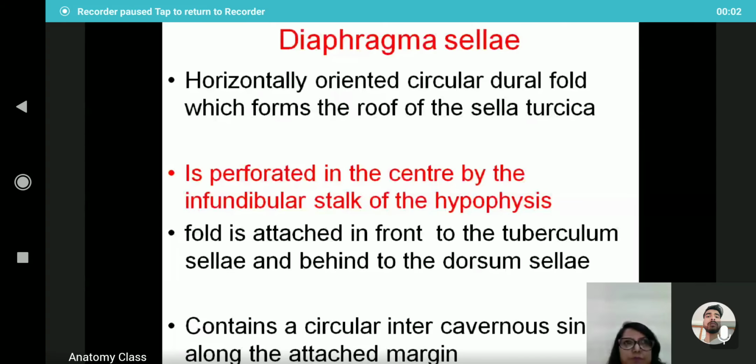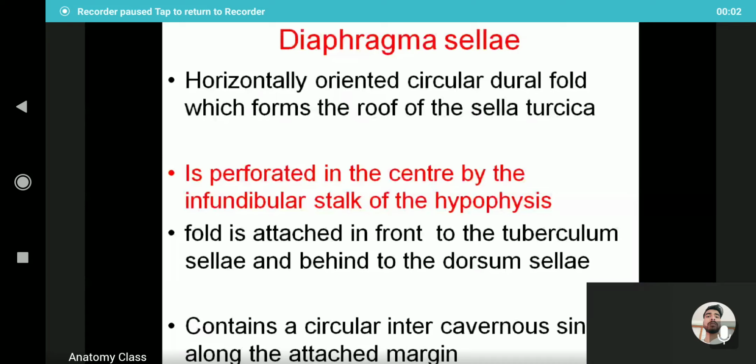Kushal? Kushal, are you there? Kushal, are you there? Nandini, are you there? Nandini? Yes, ma'am. Do you have any queries? No, ma'am.